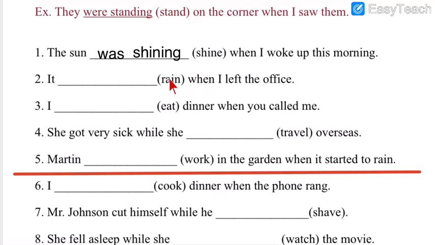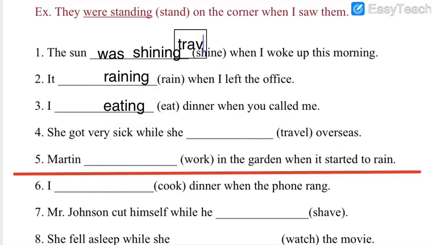Okay, now I'm going to write the answer one by one for all of this. It dashed rain. So rain will become raining. Similarly, eat will become eating. Similarly, travel will become traveling, but not very similarly.